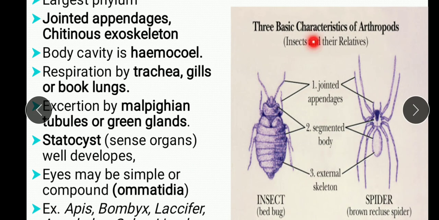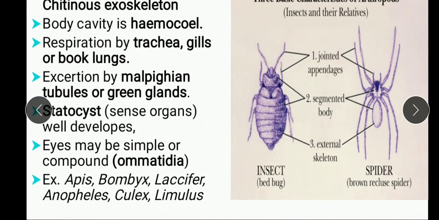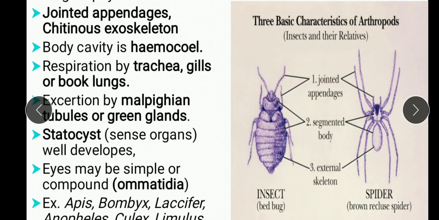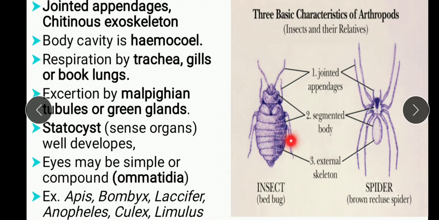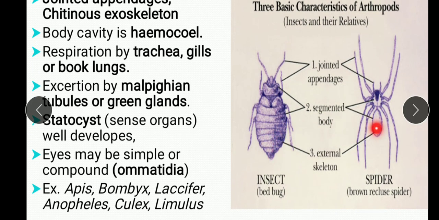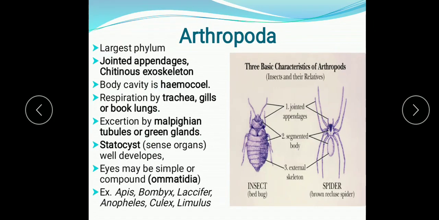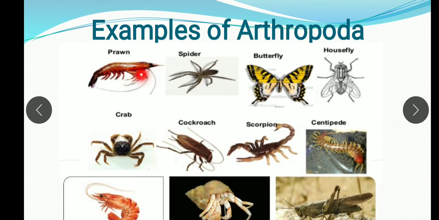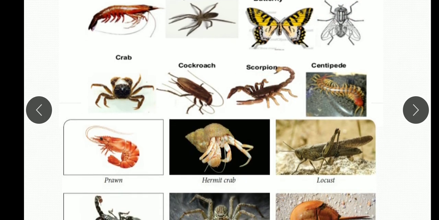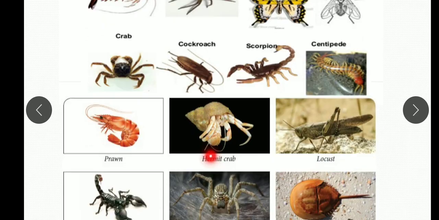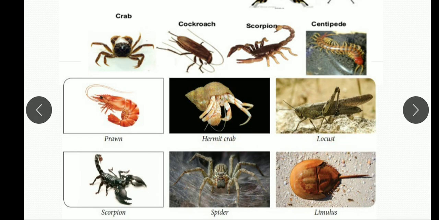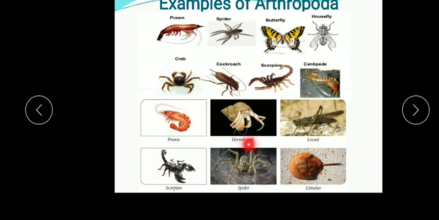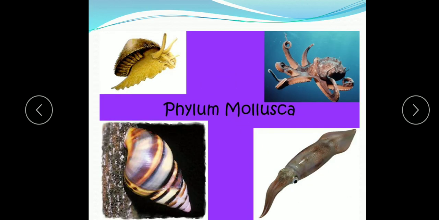So you see here the basic characteristics of the arthropods: jointed appendages, a segmented body, and an outer skeleton that is hard and made up of chitin, the exoskeleton. These are the key features of Arthropoda, and there are many examples like prawn, spider, butterfly, housefly, crab, cockroach, scorpion, centipede, hermit crab, locust, and Limulus. So all these are examples of Arthropoda. Next, we will do the phylum Mollusca.